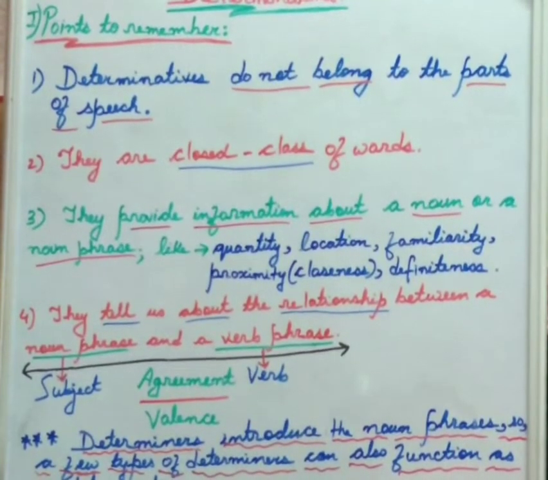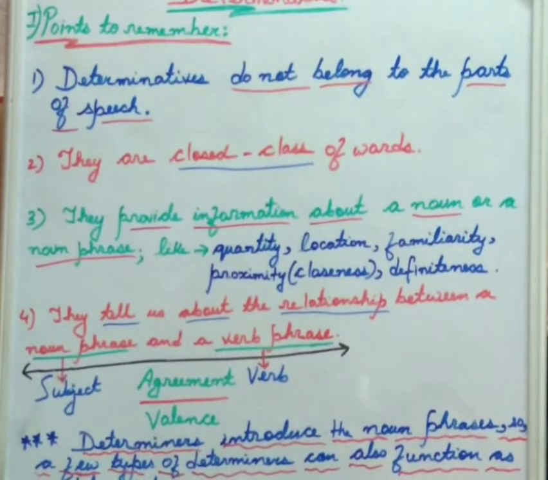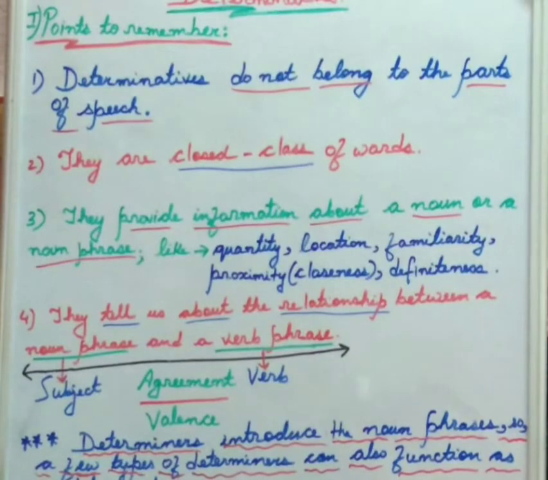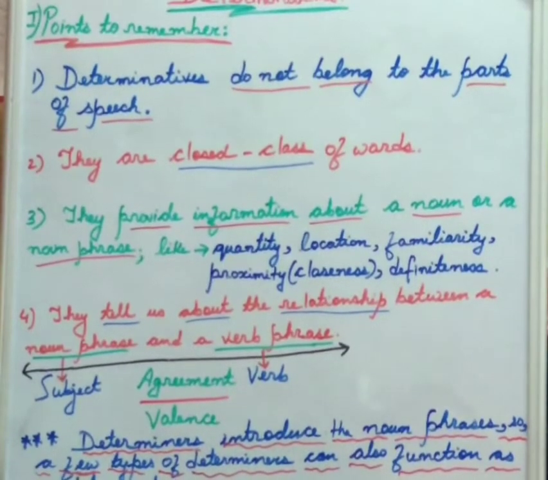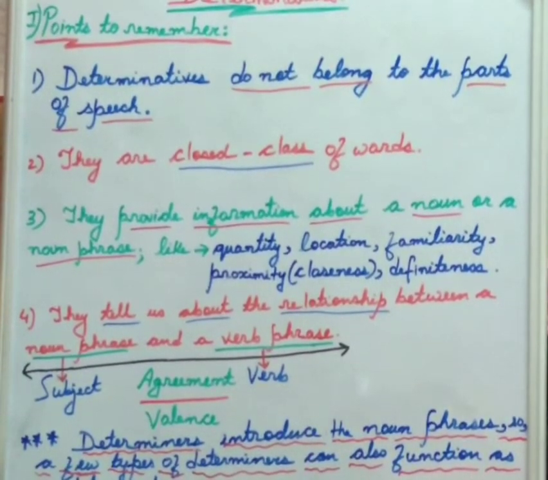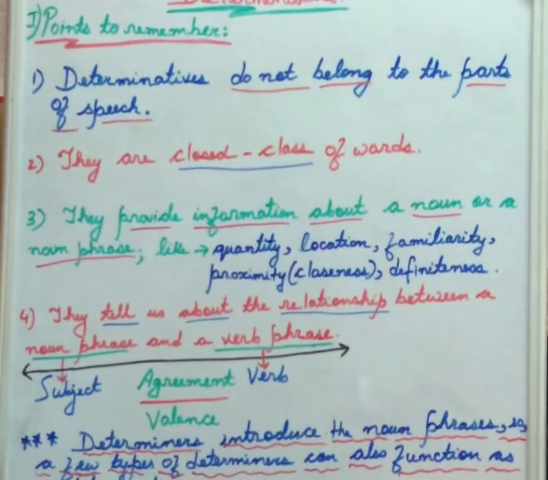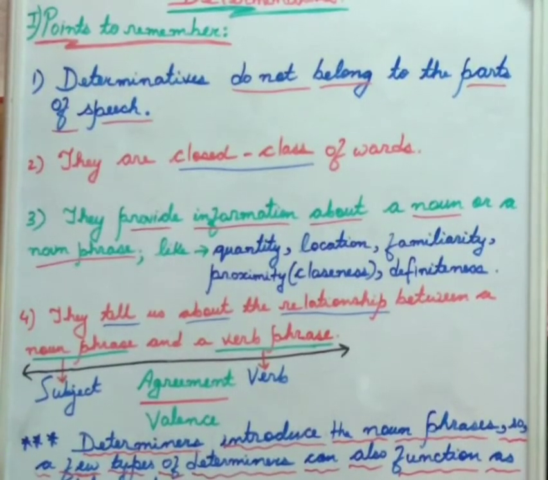Clear? Coming to point 3. They provide us information about a noun or a noun phrase, and this information is related to quantity, location, familiarity, proximity, which means closeness, and definiteness. So one thing you have to bear in mind, that when we talk about noun phrase, verb phrase, the first word which precedes the phrase, that word should be present in the phrase. That means if we say noun phrase, definitely a noun should be present in a noun phrase for it to qualify as a noun phrase. Verb phrase, a verb has to be present for a phrase to be a verb phrase, and so on.